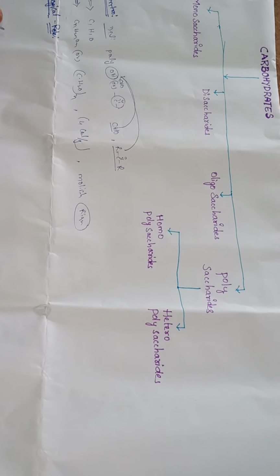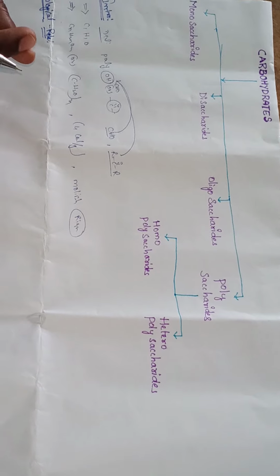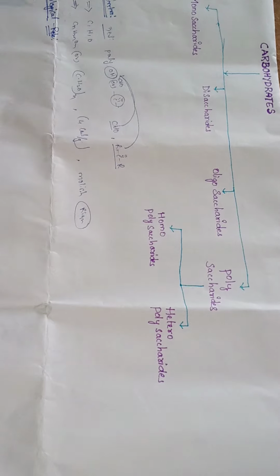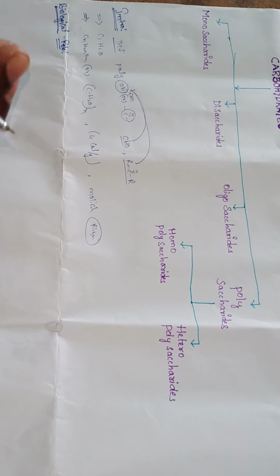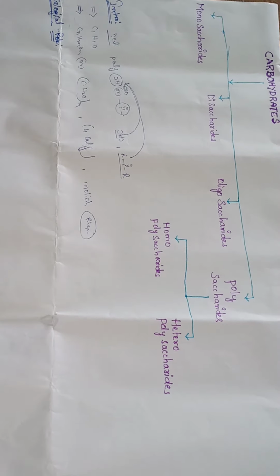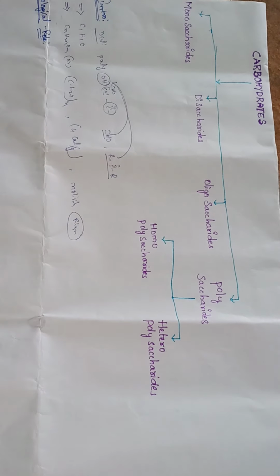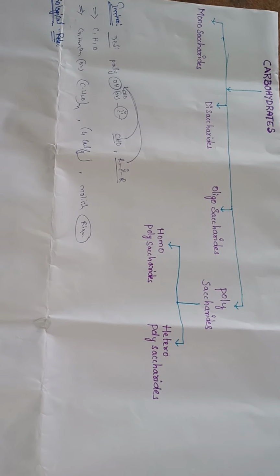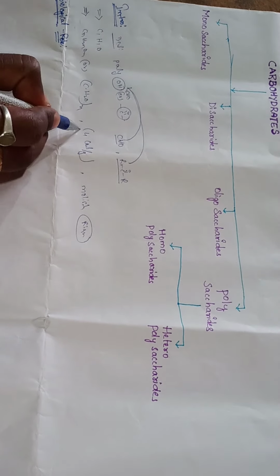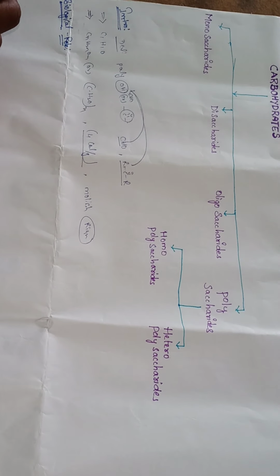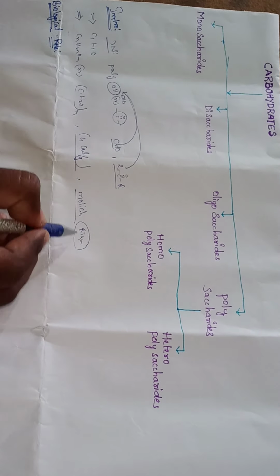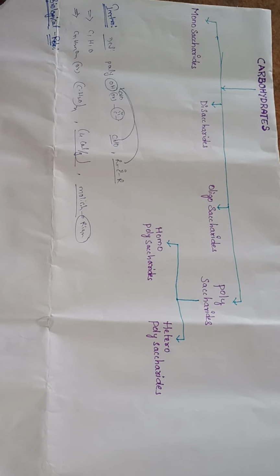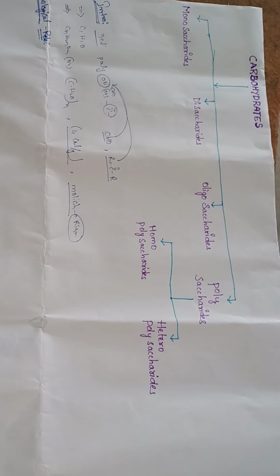So, the introduction of carbohydrates: first, the definition is polyhydroxy aldehydes or polyhydroxy ketones. Chemically they are composed of carbon, hydrogen and oxygen. The general formula is CnH2nOn, or Cn(H2O)n. The energy is 4 calories per gram. To identify carbohydrates in a given sample, the Molisch test gives a violet color ring. This is the introduction to carbohydrates.